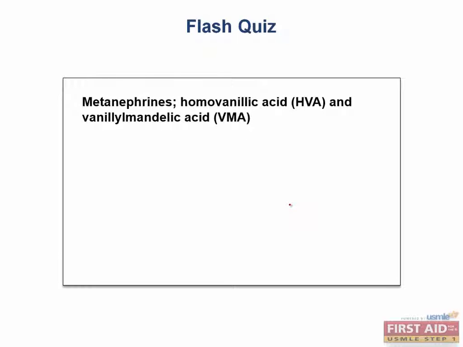The name of the class of metabolites is the metanephrines, and the names of the specific breakdown products are homovanillic and vanillylmandelic acid. You'll often see them abbreviated as HVA and VMA. Just remember that they both have vanilla in them. Remember, you will always see these in PHEO patients but you'll usually see them in neuroblastoma patients.